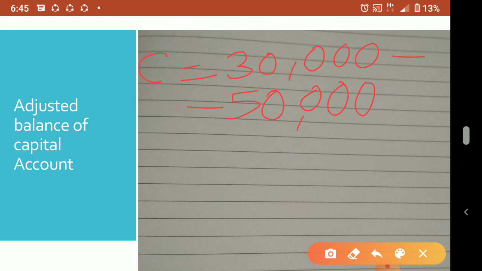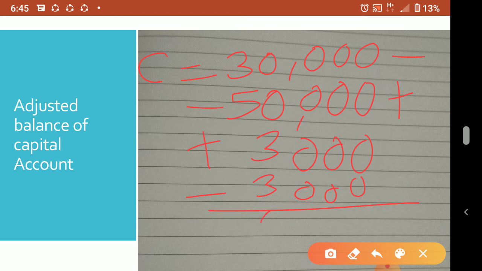Then he is getting reserve fund, plus 3,000, and loss he is getting 3,000 minus. Okay, so I think the minus figure is more, so it will come 20,000 minus for him.